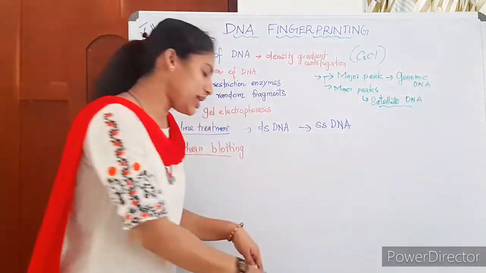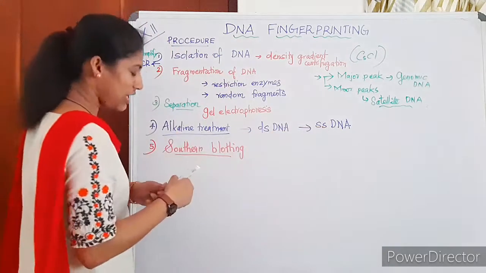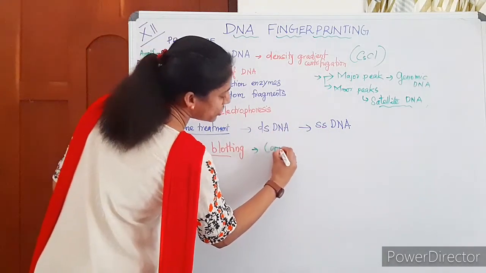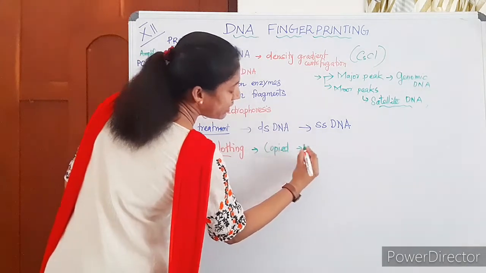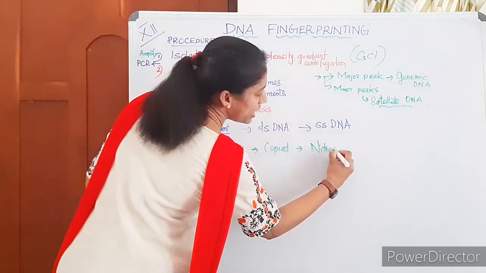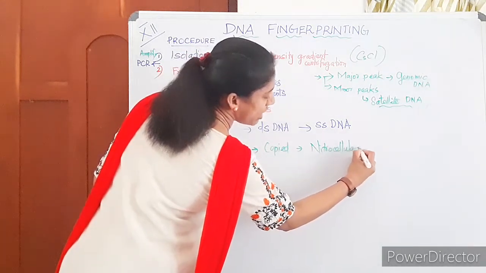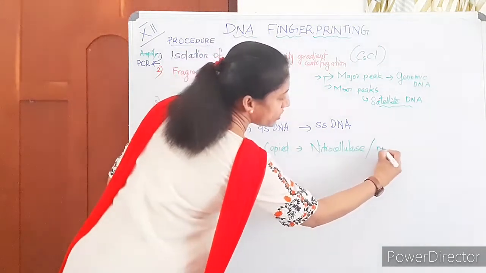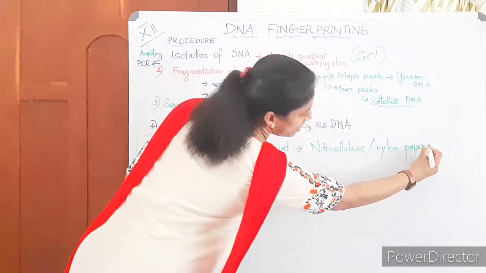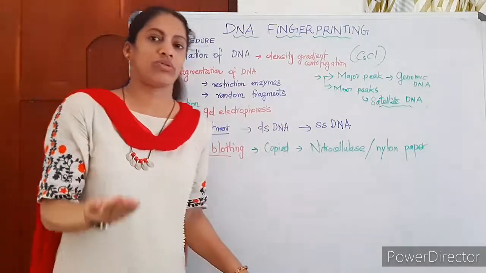In Southern blotting, the DNA fragments in the gel are blotted, copied or adhered to what? Nitrocellulose or nylon paper, by keeping a weight. The nitrocellulose or nylon paper will be kept above that, then a weight is pressed above that. Then it will be easily adhered to the paper.